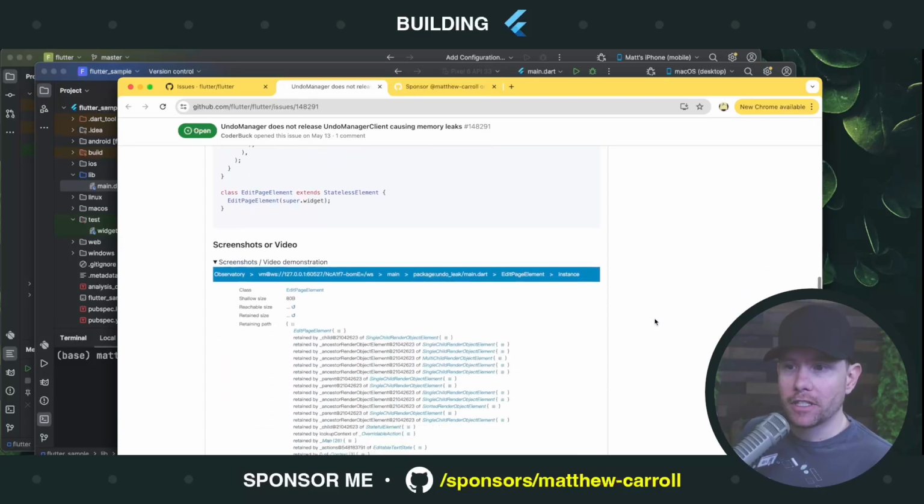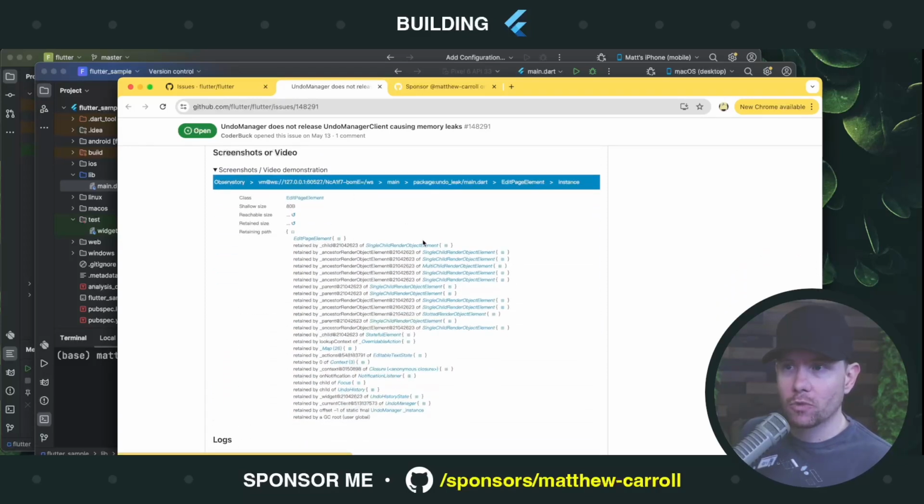The person who filed this ticket also said, hey, here's what happens in Observatory. Observatory is a tool that I haven't used very much at all. We're going to kind of stumble our way through it. But what we see here in this screenshot is that the person who filed this issue is pointing out that there is this element which is retained even when it shouldn't exist anymore.